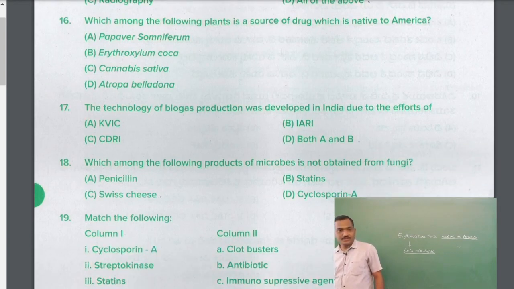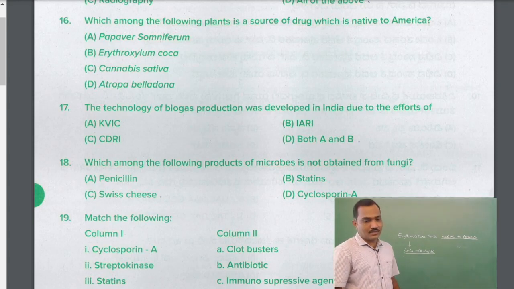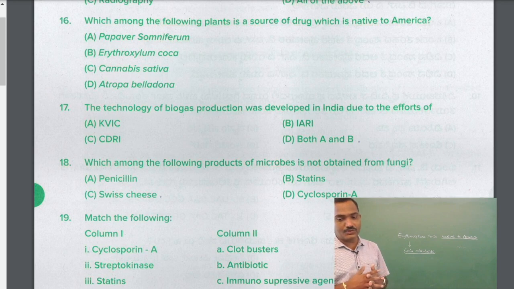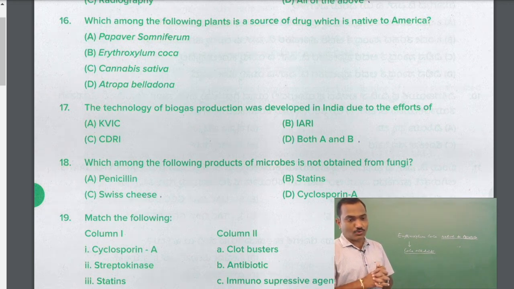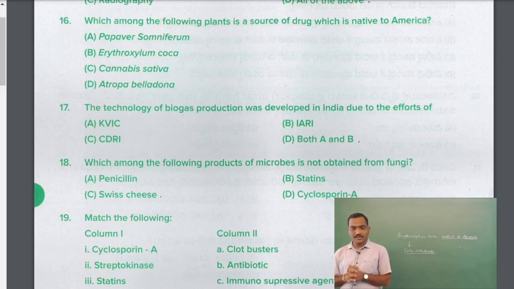Question number 17. The technology of biogas production was developed in India due to the efforts of. There are two organizations involved, that is Indian Agriculture Research Institute, IARI, and Khadi and Village Industries Commission, KVIC. So in collaboration with these two, biogas plants have been established in the village sectors or the rural areas. So answer is both A and B.